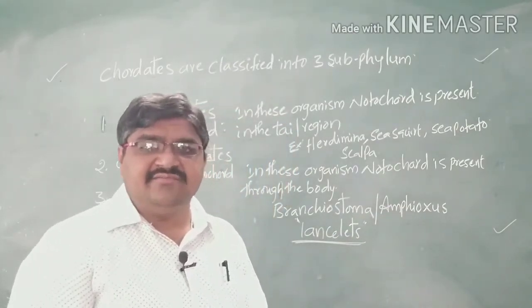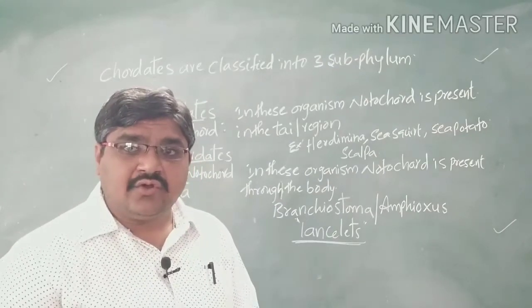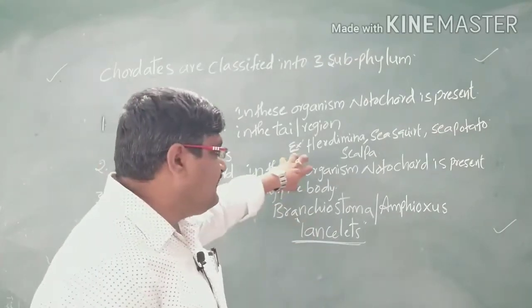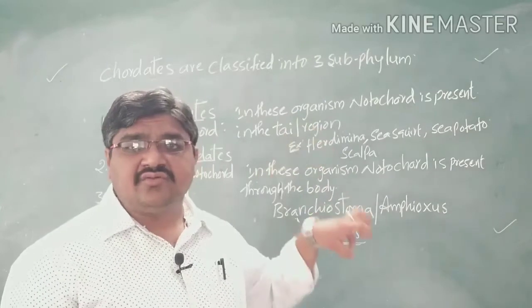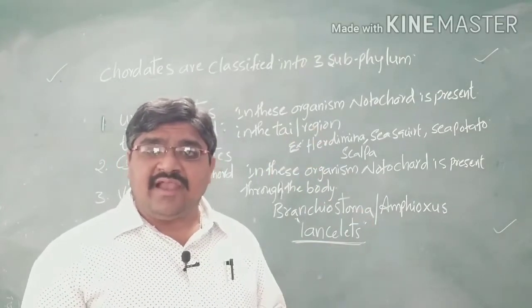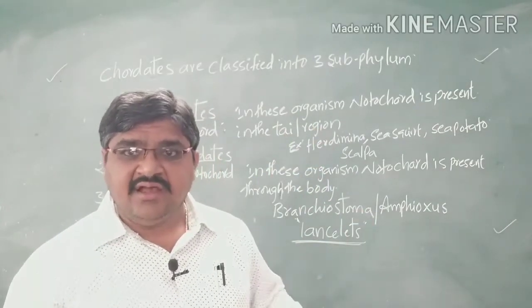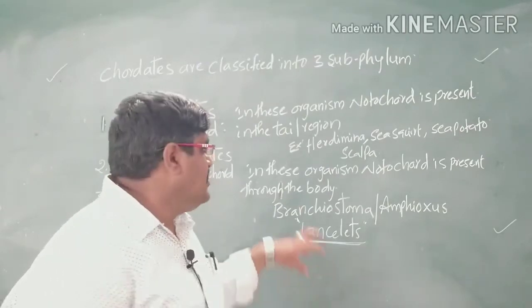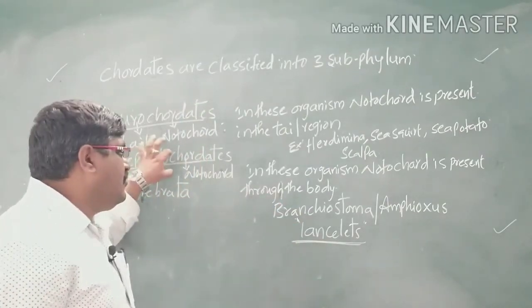These are the organisms where the notochord is present from the head region through the entire body, throughout life. Such types of organisms we call cephalochordates.